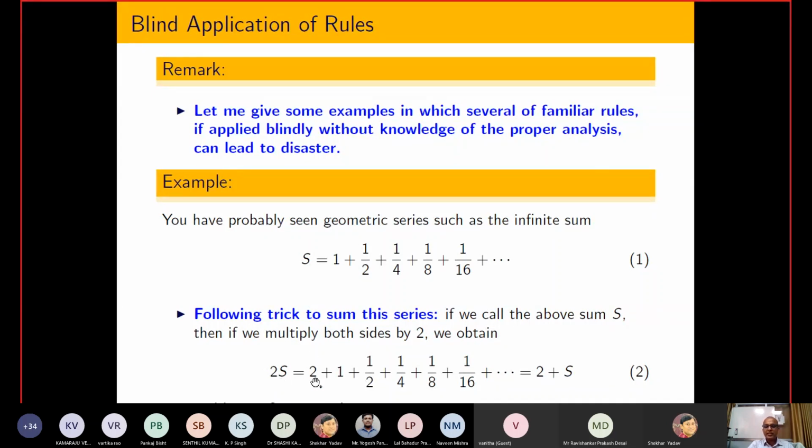So I am using this trick to solve this particular series, and I hope you are also aware of the formula, that whenever I have this kind of series, using the formula I can get the same answer. So one kind of trick to solve this is that I have multiplied both sides by 2.